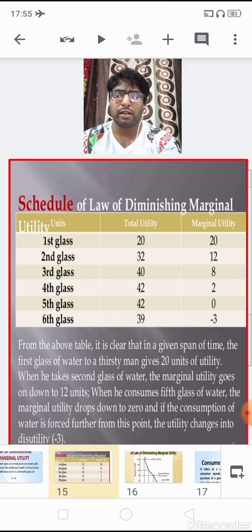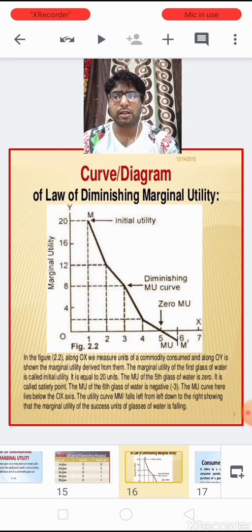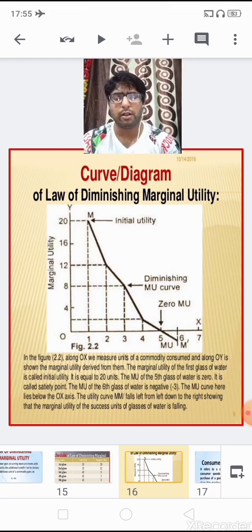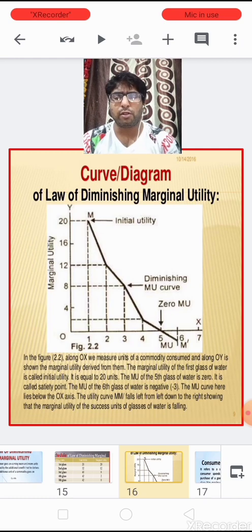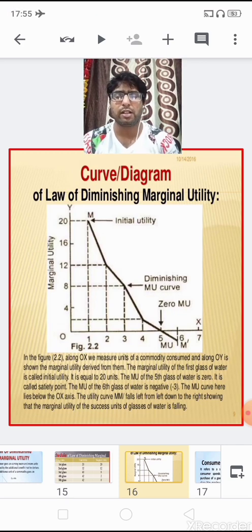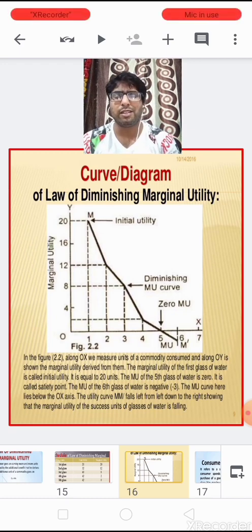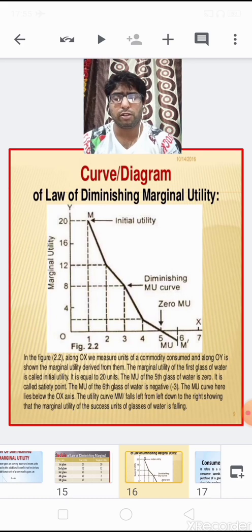Now we can draw it up in one diagram. So here it is a curve, a diagram of the law of diminishing marginal utility. The units we are going to plot on the x-axis, whereas the marginal utility a consumer gets from the consumption of an additional unit of glass is plotted on the y-axis. So children, you can see that at the first unit the marginal utility is 20. This is the initial utility the consumer gets.